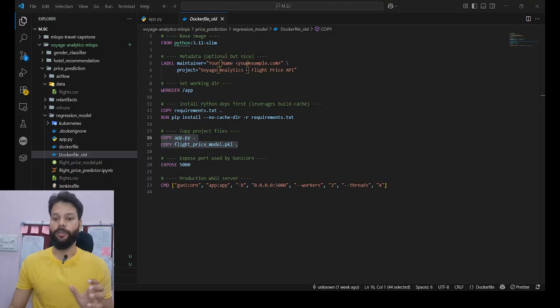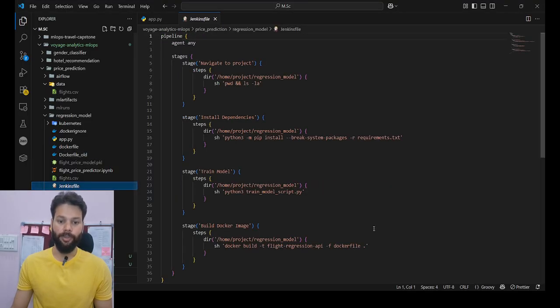Now with the API containerized and portable, the next step is to automate the workflow using a CI/CD pipeline with Jenkins. Let me show my Jenkinsfile here, and I'll explain how I automated this entire pipeline.